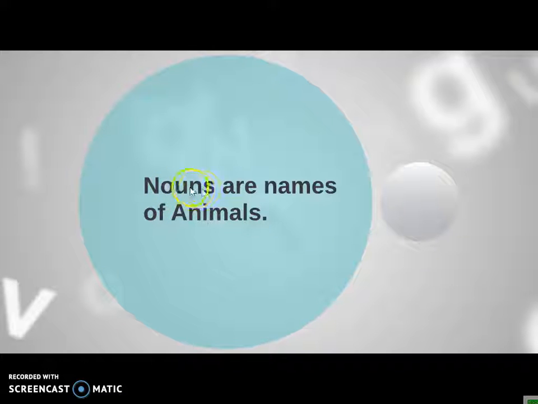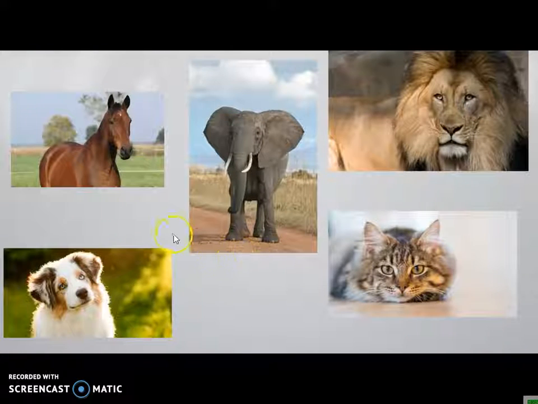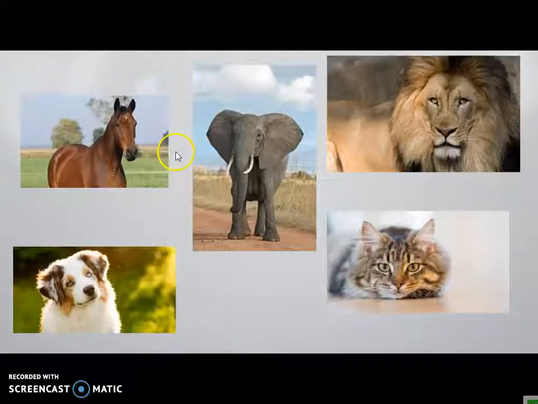Nouns can also be names of animals. It labels animals, not only persons. Anything that labels persons and animals is called a noun. That's why we were talking about the animals we love, our favorite animals, because they are called nouns. And let's see a little part of kinds of animals.